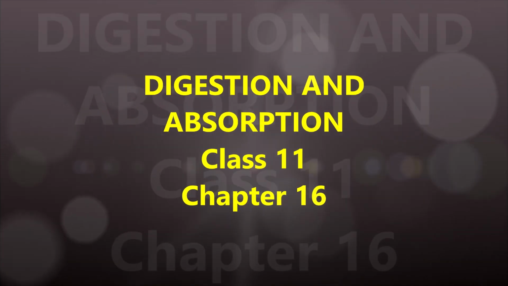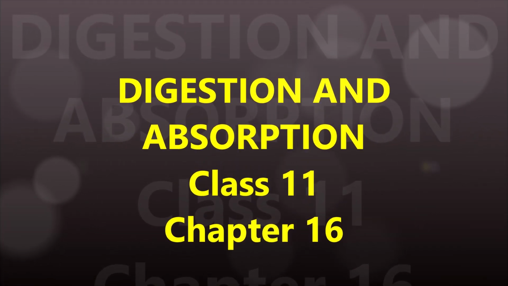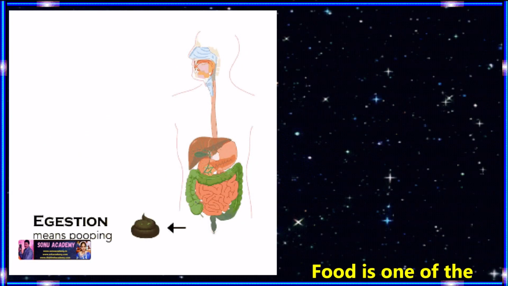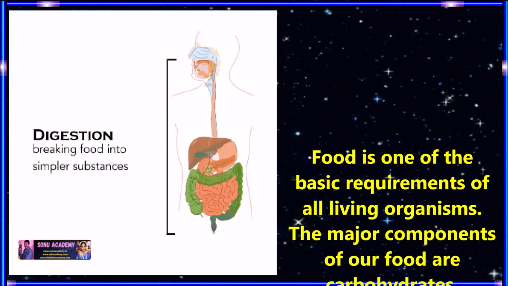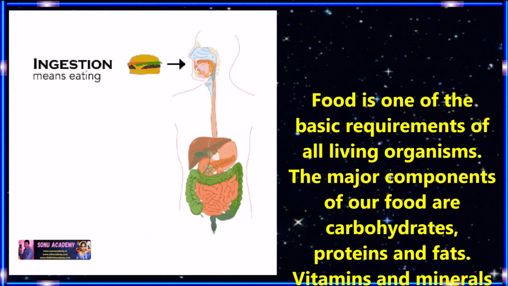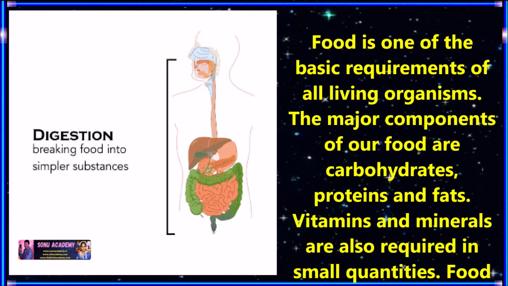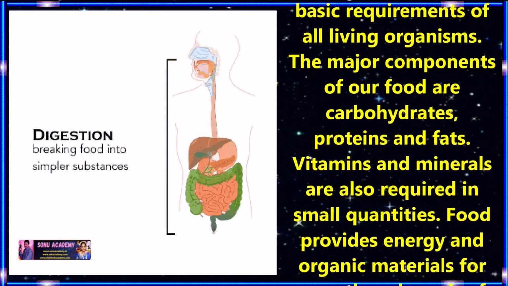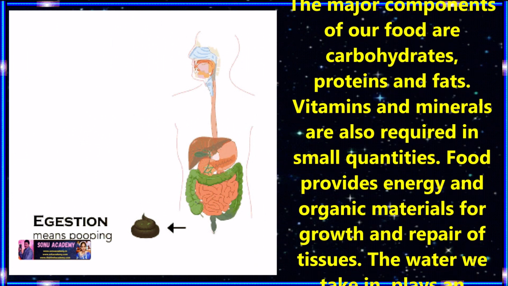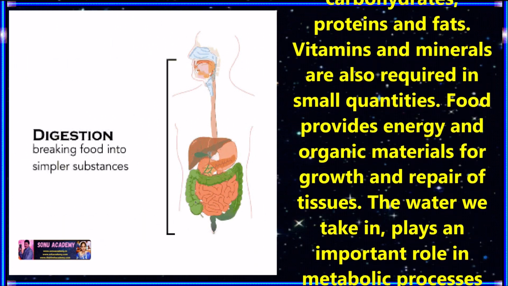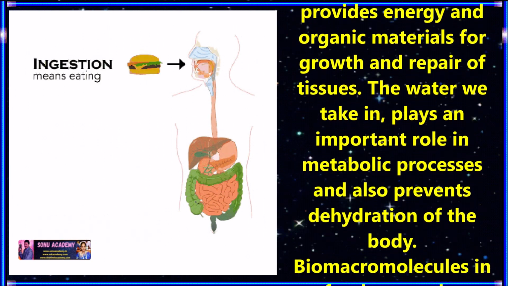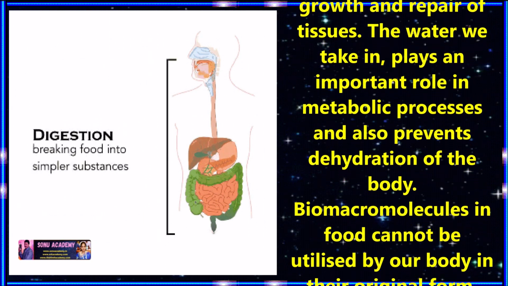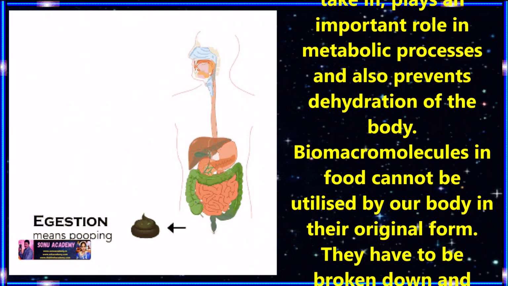Children, now let us discuss digestion and absorption. As we know, food is one of the basic requirements of all living organisms. The major components of our food are carbohydrates, proteins, and fats. Vitamins and minerals are also required in small quantities. Food provides energy and organic materials for growth and repair of our body tissues. The water we take in plays an important role in metabolic processes and also prevents dehydration of the body.